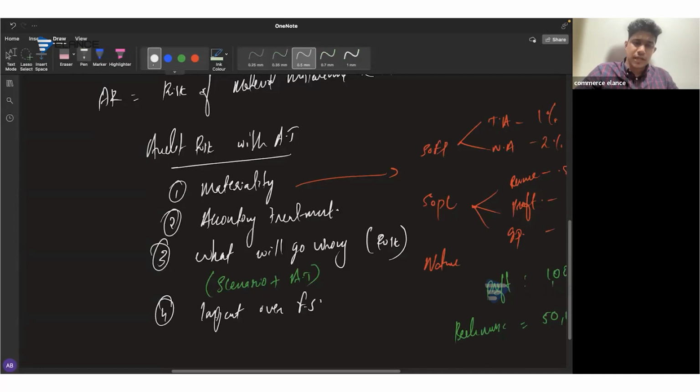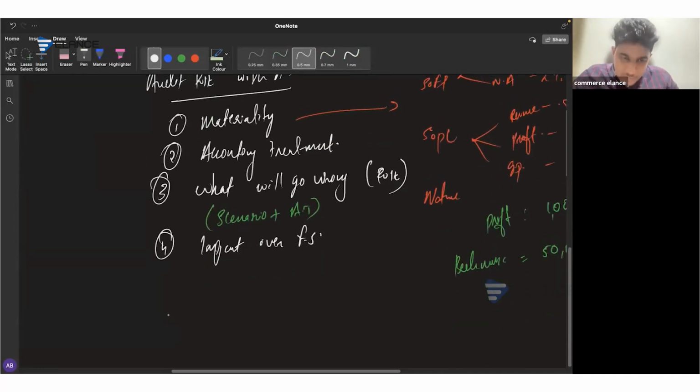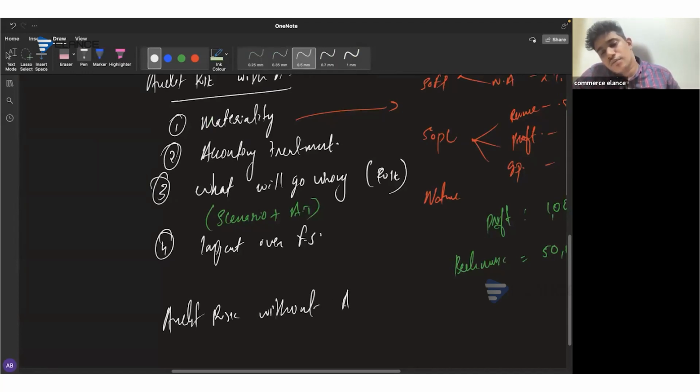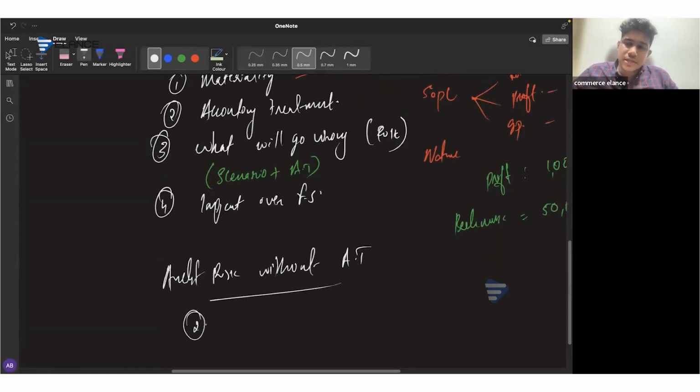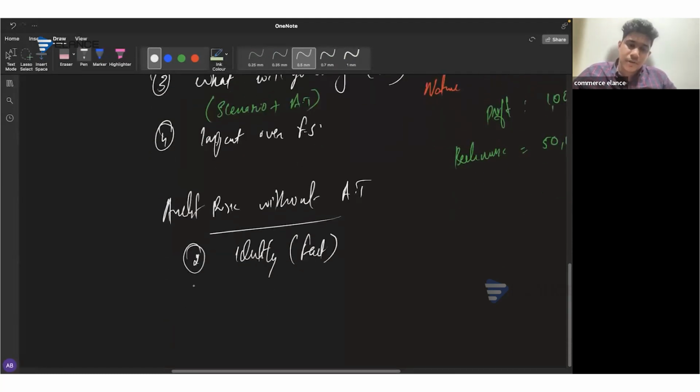Then there is also a possibility that you might get a question on audit risk without accounting treatment. When it comes to audit risk without accounting treatment, you're not required to calculate the materiality. Instead, you need to consider whether there is any mistake or possibility of a mistake in the scenario. If there is anything like that, identify it, which means you need to explain the fact in the scenario. Then you need to explain why this gives rise to a risk.